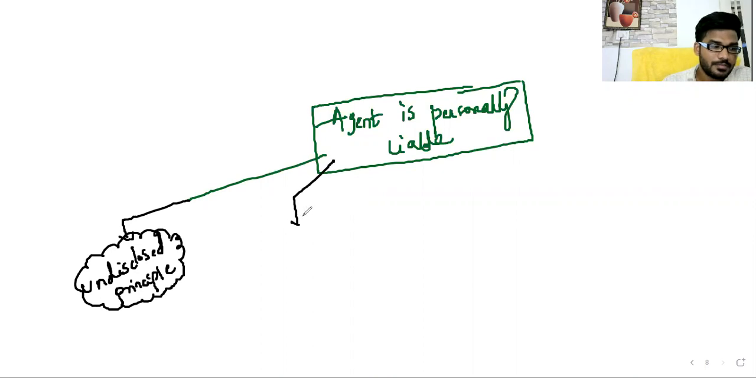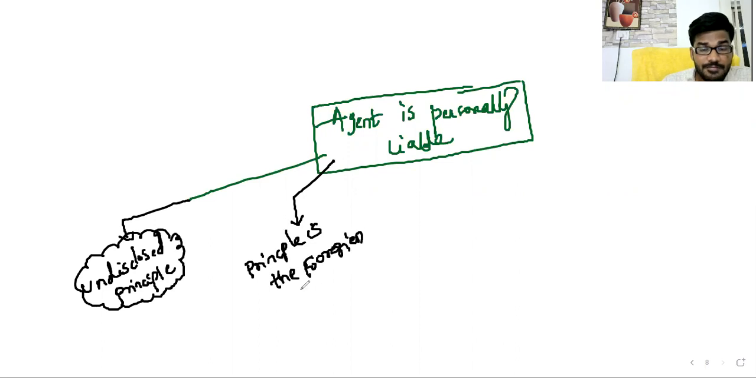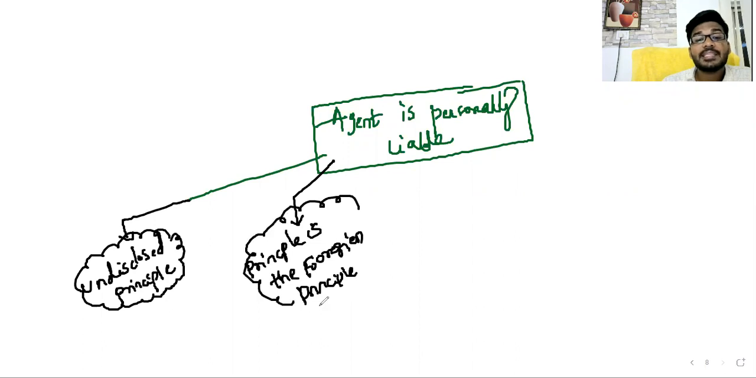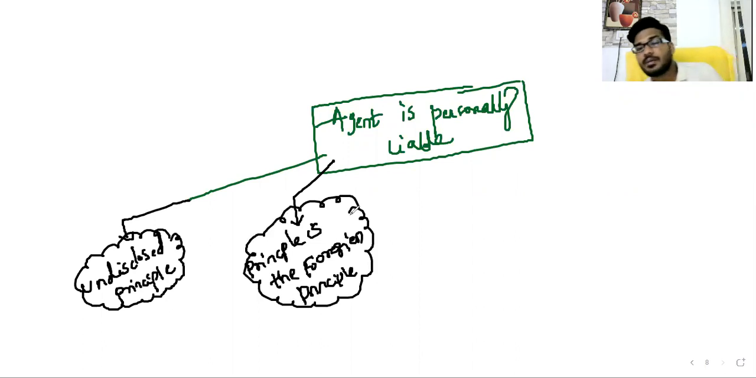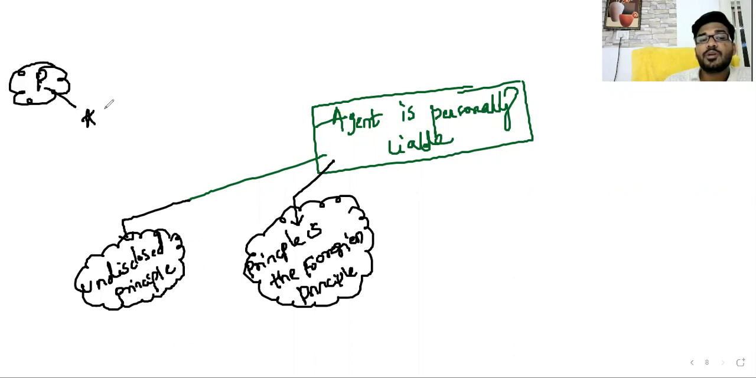Next is when the principal is a foreign principal. At that point also, the agent is personally liable and the principal is not liable. The principal appointed you as an agent, but this principal is a foreign principal, and Indian laws have no applicability to foreign people. In this scenario, where the principal is a foreign principal, the agent is personally liable.